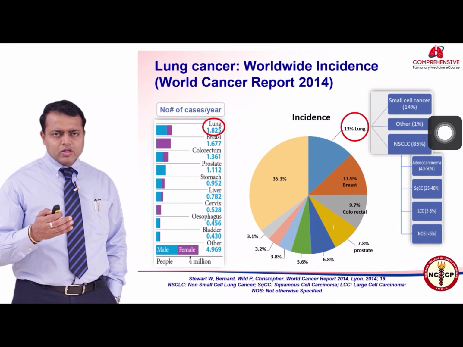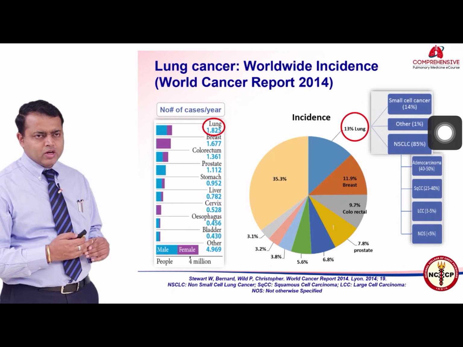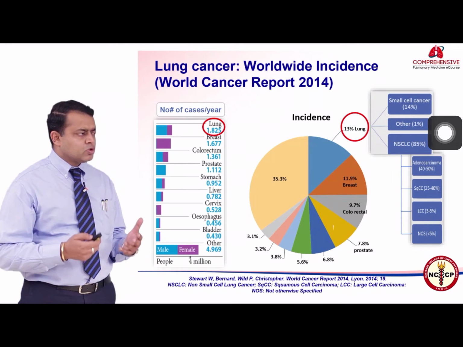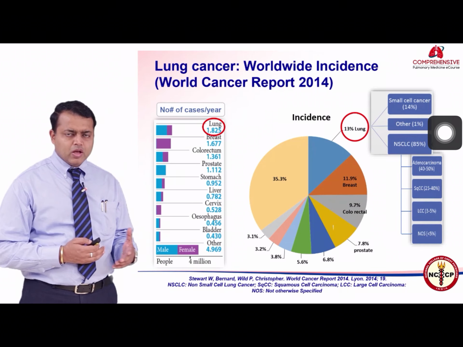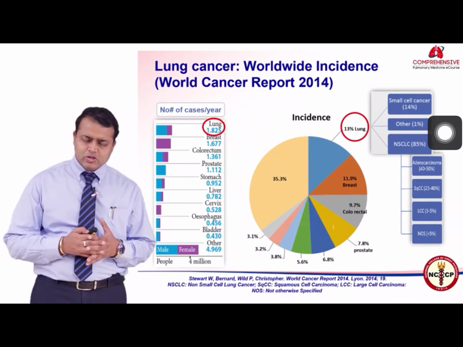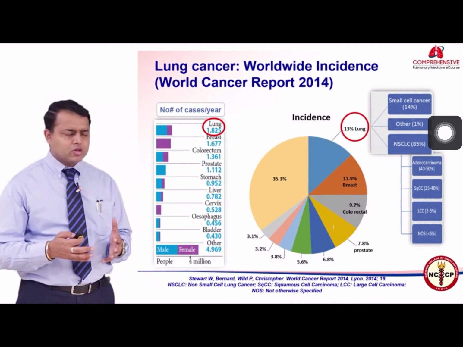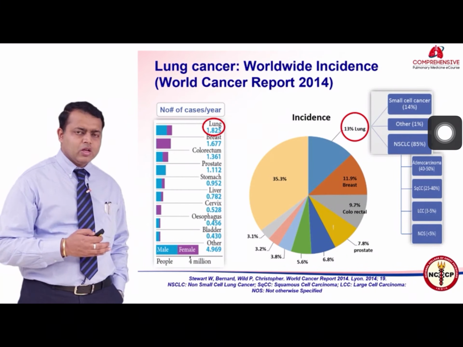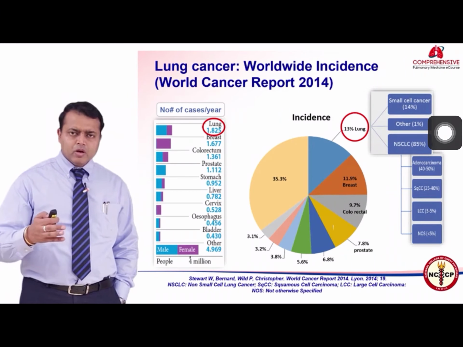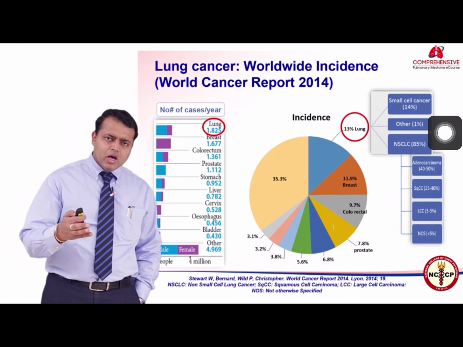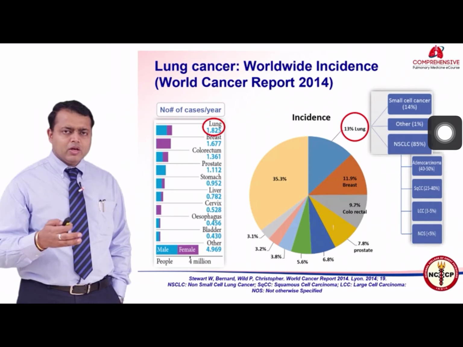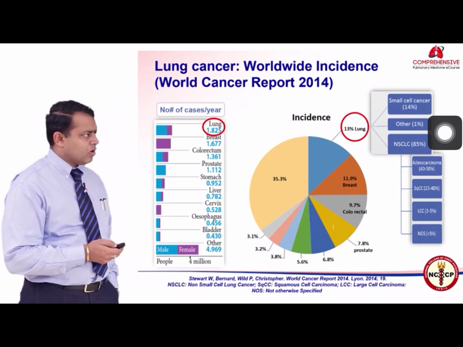We know that lung cancer is not one disease today, and it is actually a subtype of so many different diseases. By far adenocarcinoma of the lung is the most common cancer, which is followed by squamous cell carcinoma of the lung, and small cell carcinoma of the lung accounts for about 15% of the total cancers that we have in lung cancer. So we know that adenocarcinoma has now been subdivided into so many different forms of cancers which are driven by mutations. However, in small cell carcinoma we don't have any defining targetable mutation, and small cell carcinoma accounts for about 15% of the total cases.